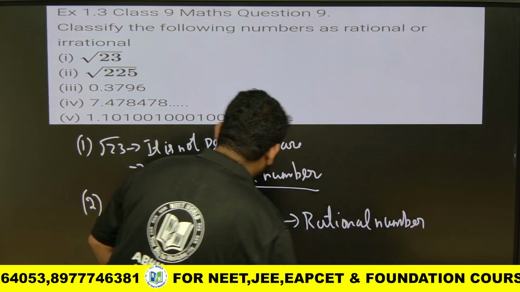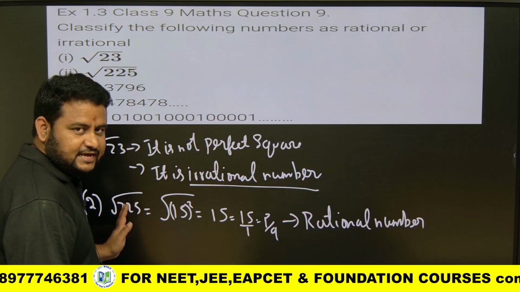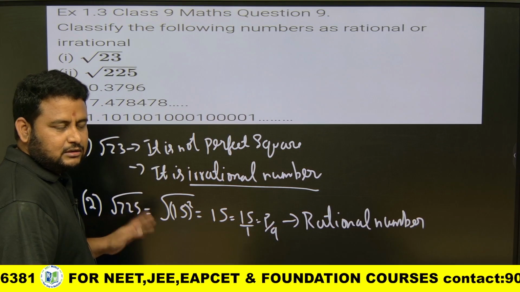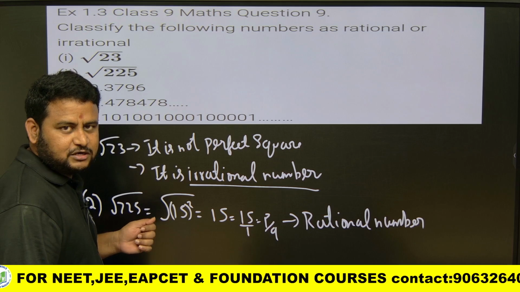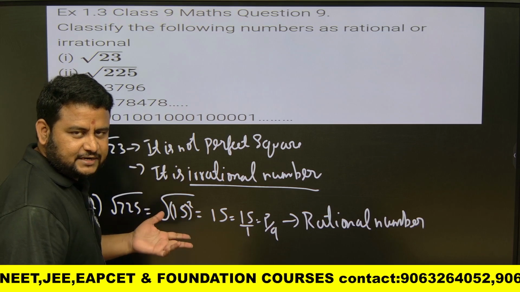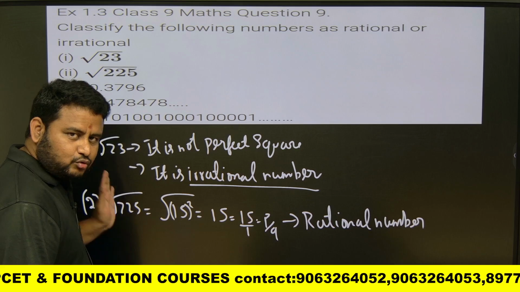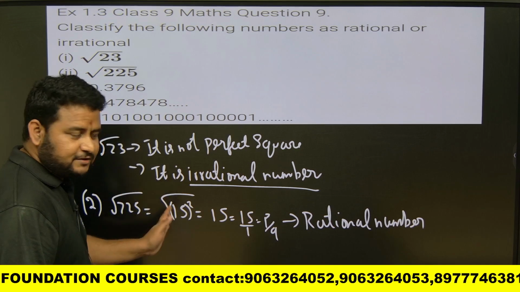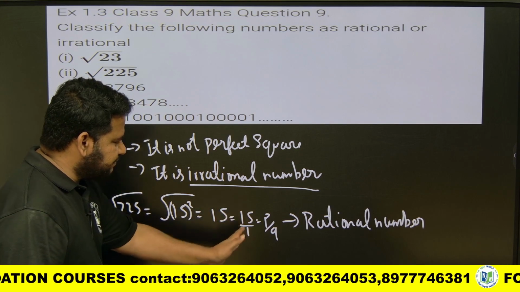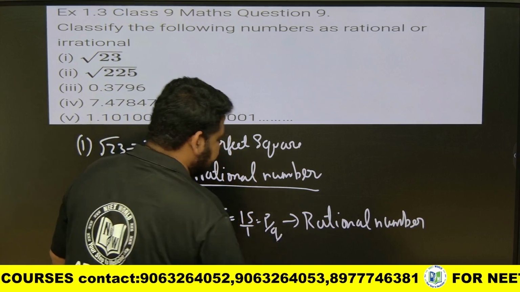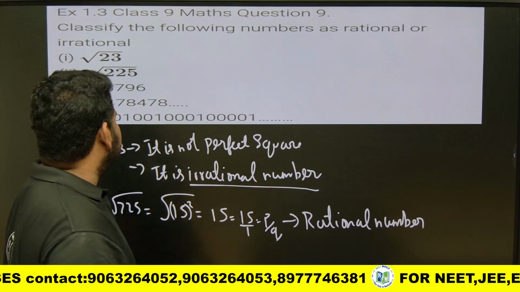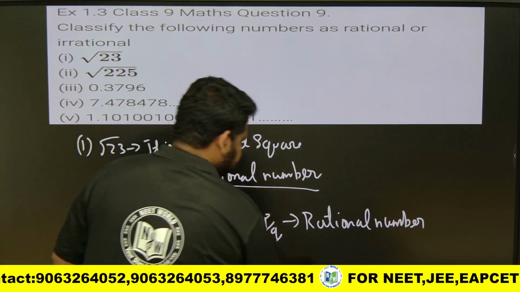Again let me repeat, root 225, just because a square root is there, it is not irrational. Root 4, is it irrational? No, because root 4 can be written as 2, root 9 as 3, root 16 as 4. Same way root 225 can be written as the square root of 15 squared, that is 15, that is 15 by 1, that is p by q form, therefore it is a rational number. Is it clear, friends? Let us move to the next question.